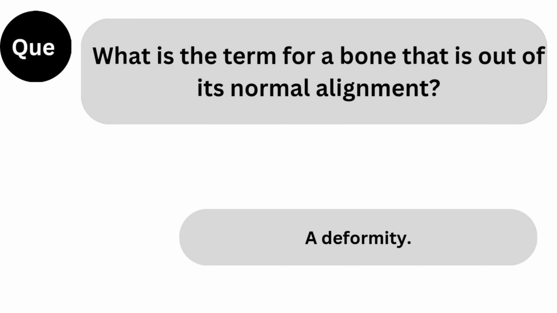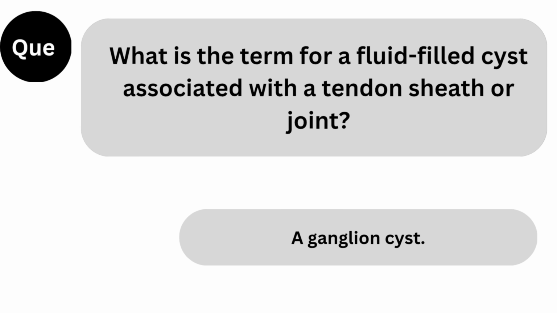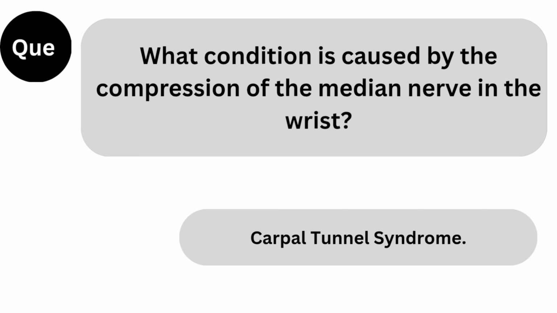Next question. What is the term for a bone that is out of its normal alignment? Answer. A deformity. Next question. What is the term for a fluid-filled cyst associated with a tendon sheath or joint? Answer. A ganglion cyst.